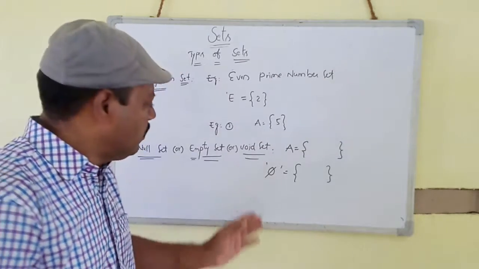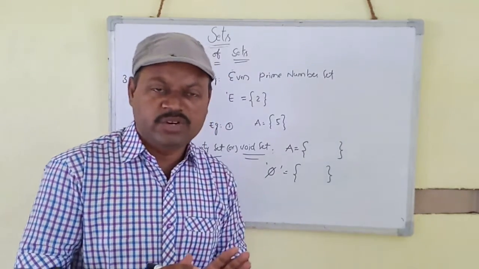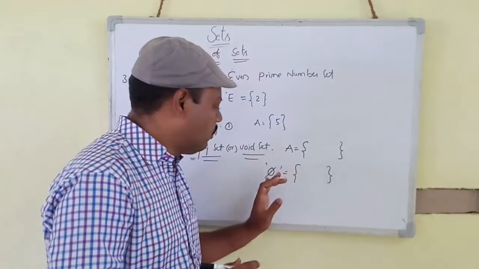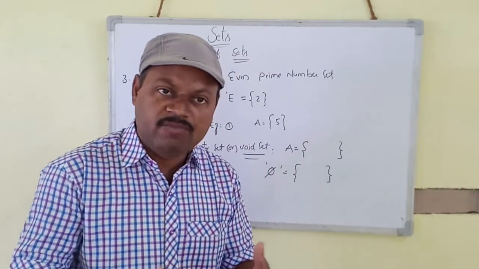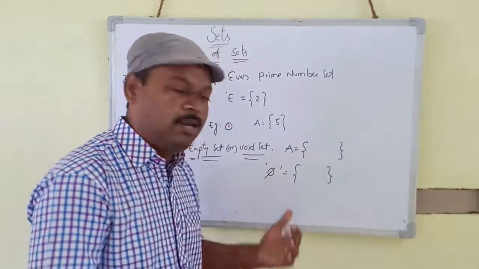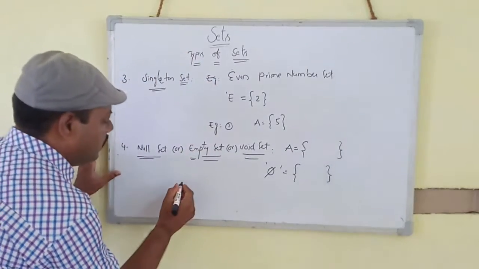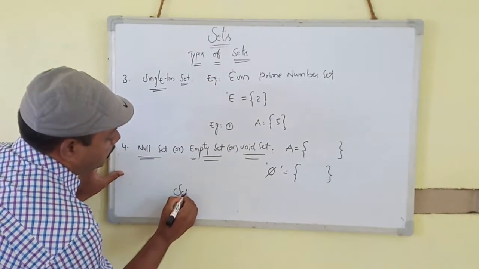What is the set builder form of the null set? Write the set builder form of the null set, or in rule method. How can you express it? Set builder form of phi. How do we express the null set in set builder form?